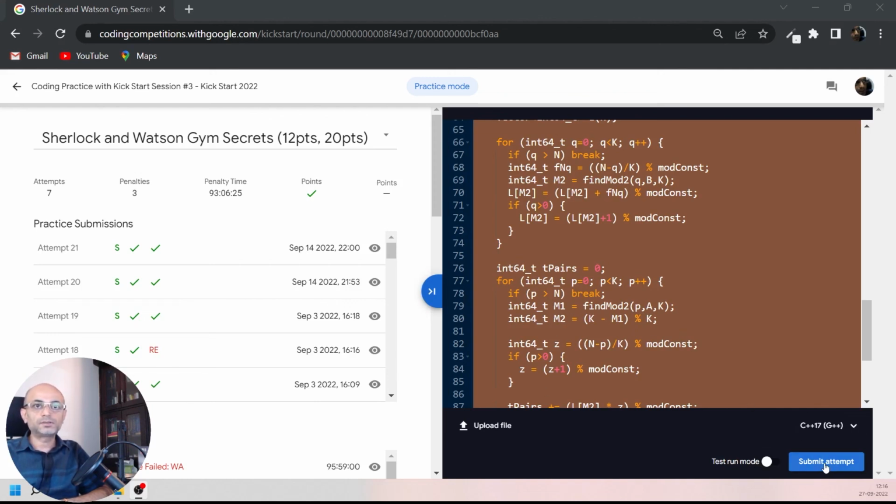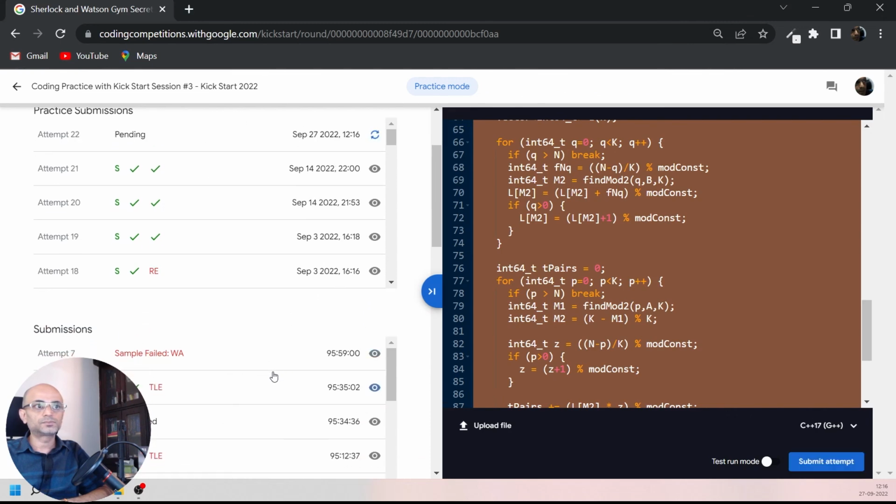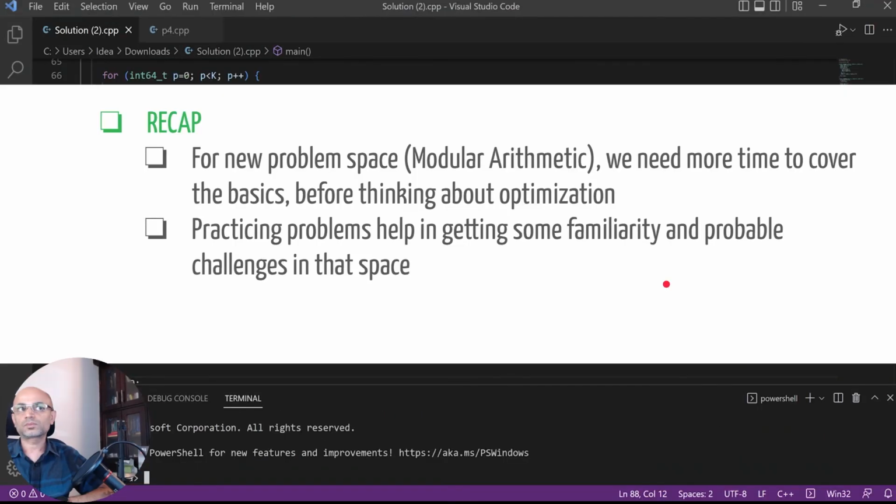Let's submit the code. Attempt 22 pending. Okay, test set 1 passed and test set 2 also passed. So that solved our problem finally. So now if we recap this whole attempt of solving the problem 4, what we have seen is,